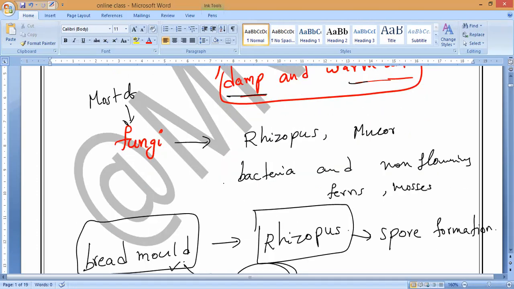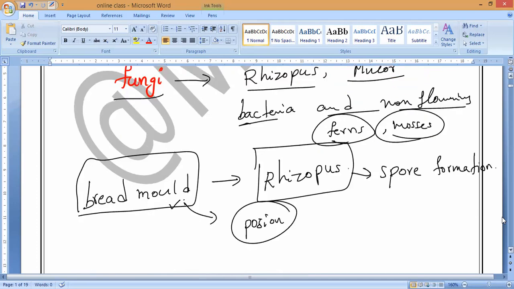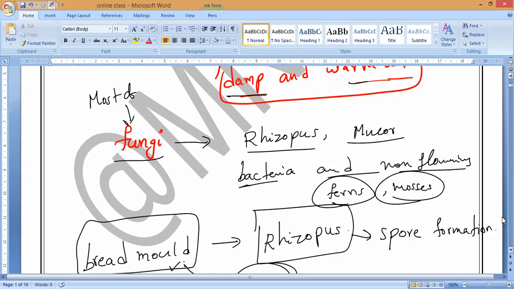Examples of spore formation: Rhizopus, that is bread mold, as well as Mucor and some bacteria, and non-flowering plants like fern plants and moss plants. Have you seen these fern plants and moss plants? Last time also I showed you, correct? Do you remember or not? At least respond.